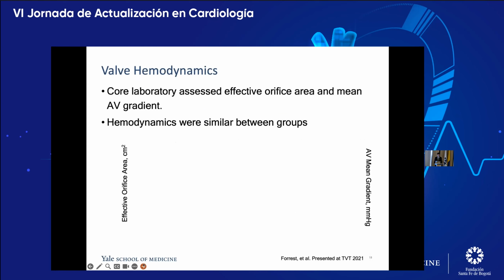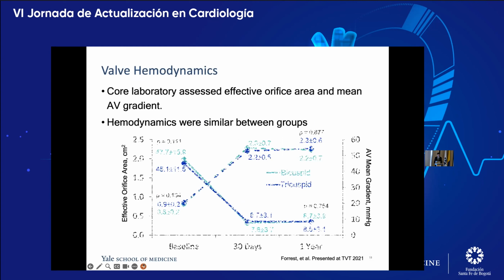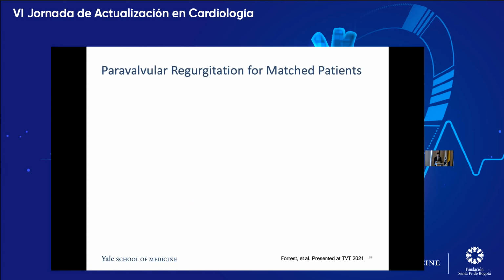Similar diagram looking at valve hemodynamics. The bicuspid is the sort of teal color, and blue is tricuspid. So you can see high mean gradients to start that become very low post-procedure and stay low and are not statistically significantly different. And then similarly, low valve area at baseline that goes to above 2 post-procedure and stays that way up to 1 year.